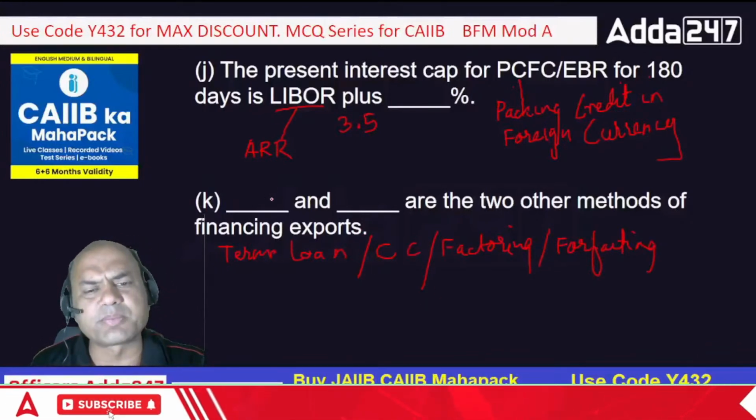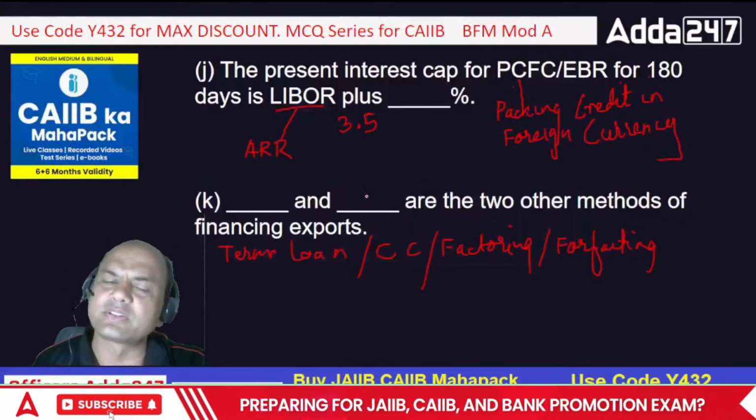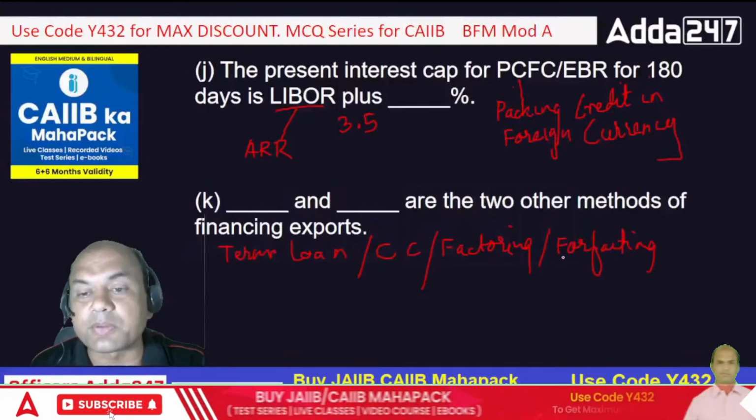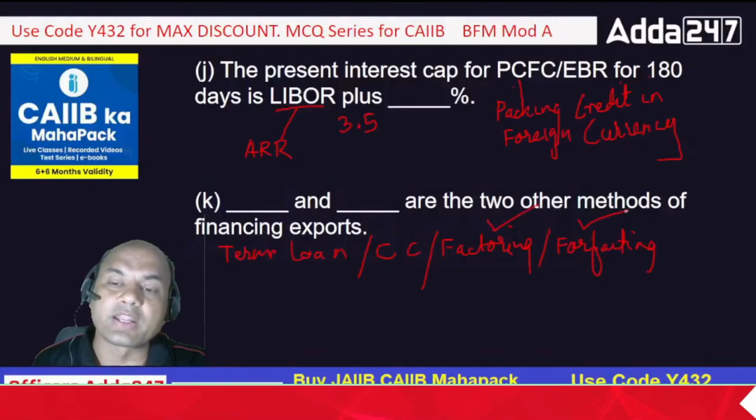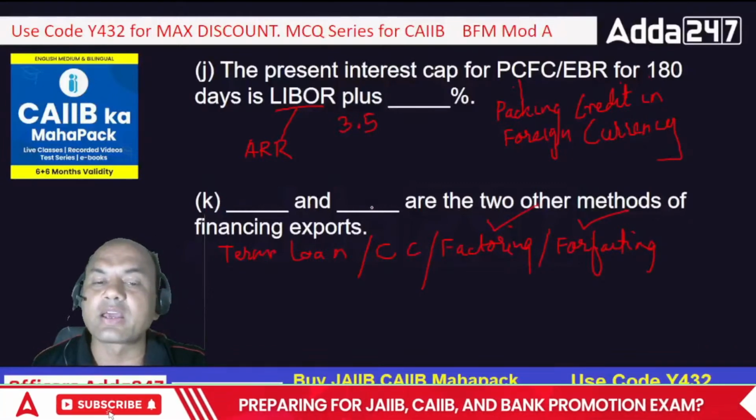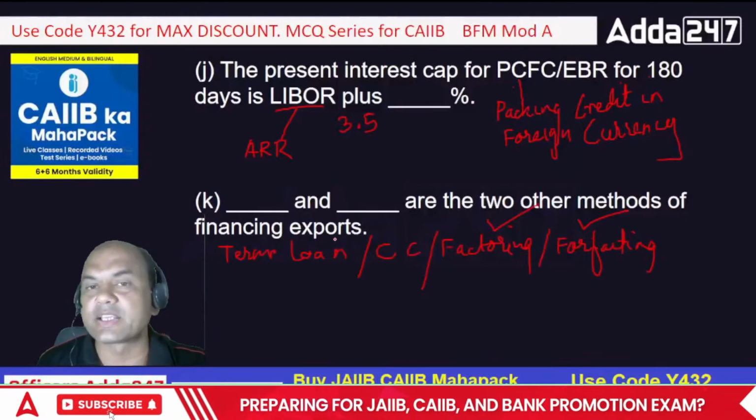There are many. There is pre-shipment finance. There is post-shipment finance. So this is also allowed, but within these options, which is the correct one? So the correct option is this: factoring and forfeiting. Factoring and forfeiting are the two methods of financing exports.